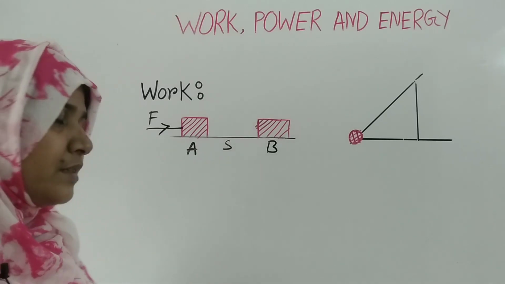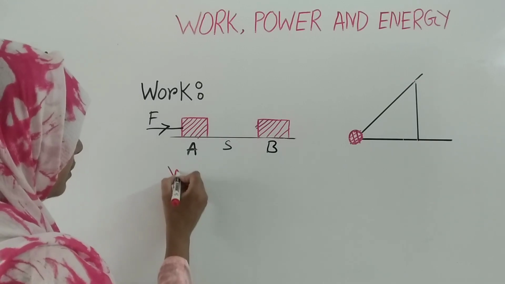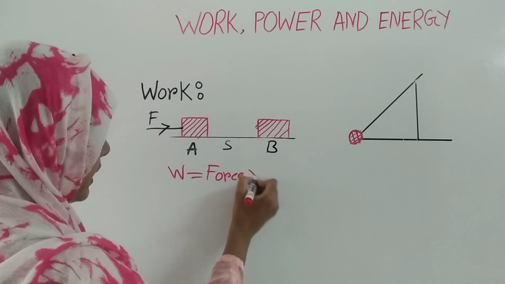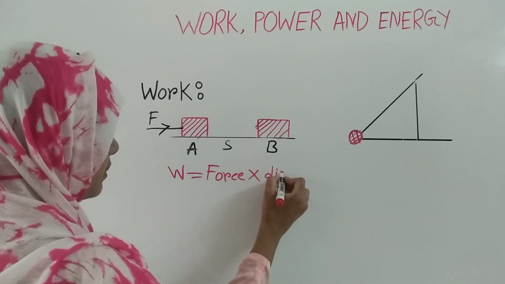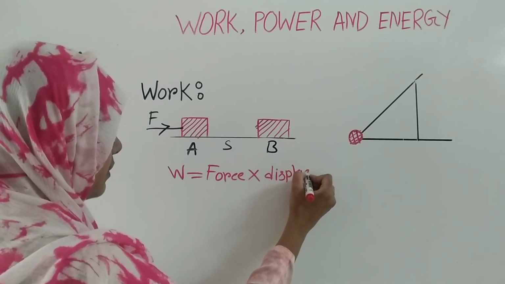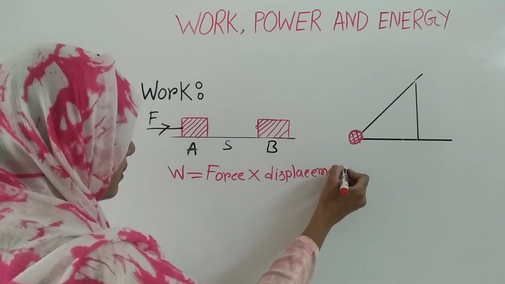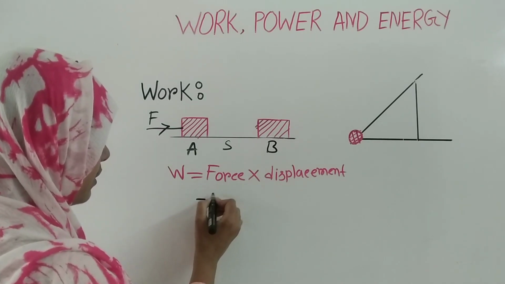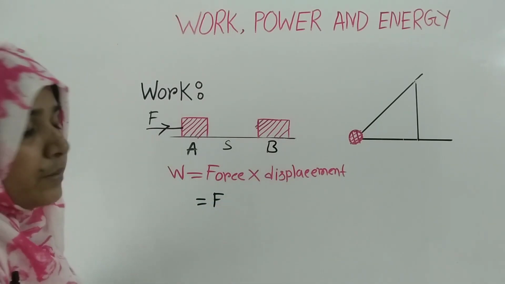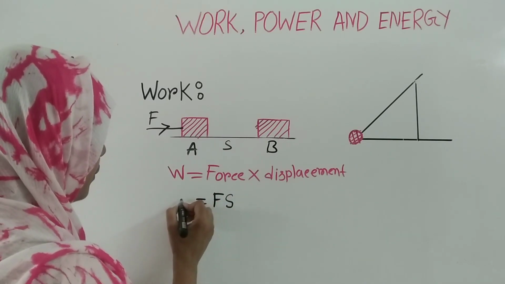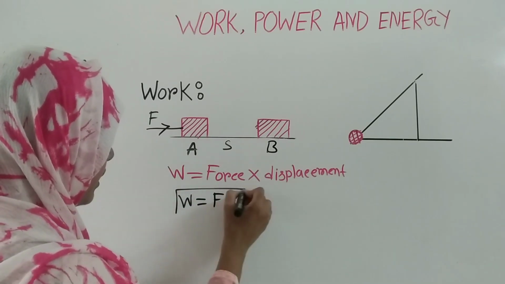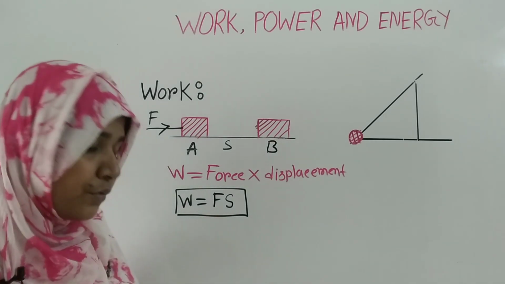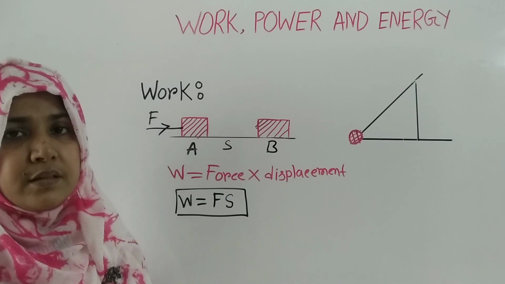So W is equal to force into displacement. Force is denoted by F and displacement is denoted by S. So W is equal to Fs. This is the equation to calculate the work.